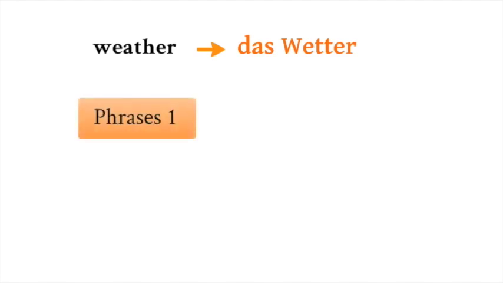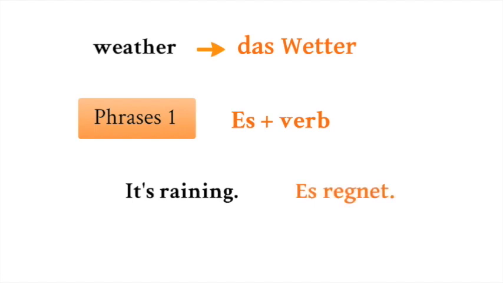Now let's talk about the weather in German, das Wetter. Phrases 1 consists of es, which can be translated as it, and the verb. Let's have a look. It's raining. In German we would say es regnet. Here we have the infinitive form regnen, which can be translated as to rain. Das Wetter, es regnet.